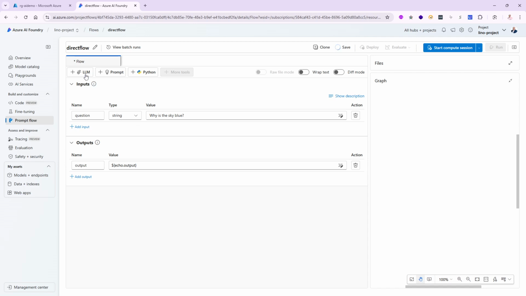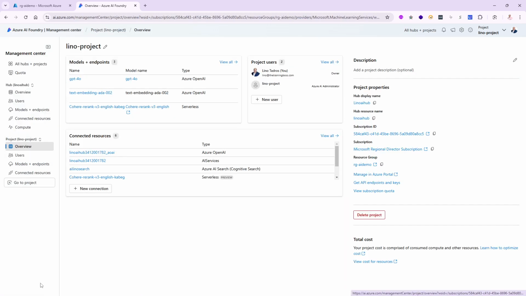What I'm interested in is not to use an LLM in here. I want to do everything in code. So for me to be able to do that, I don't want to reinvent the wheel. I already have an OpenAI in Azure that has been deployed. If I click on my management center right there, these are all my resources. The first one in there with that very long name, that is my Azure OpenAI.